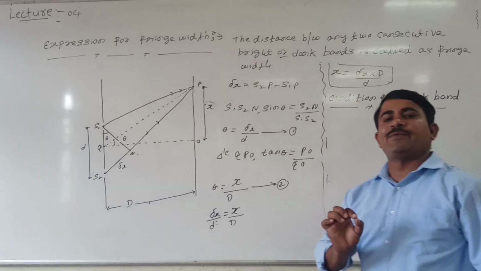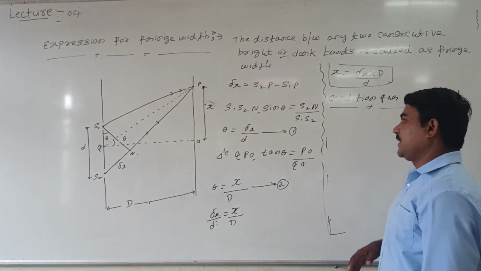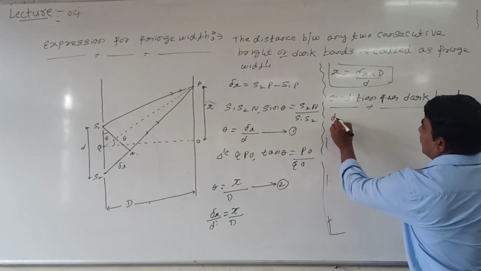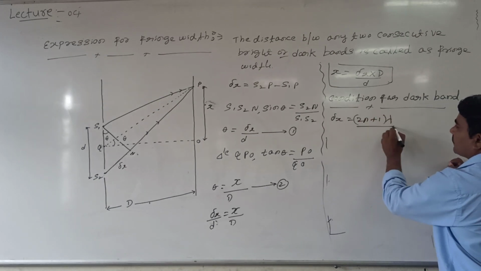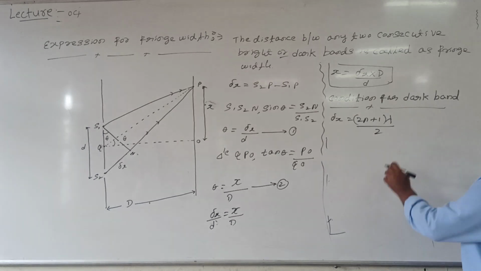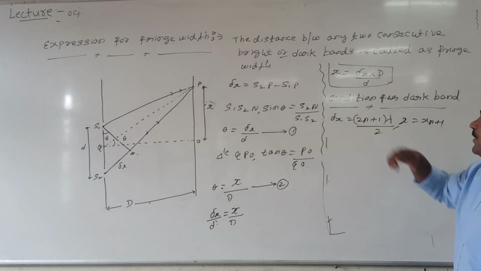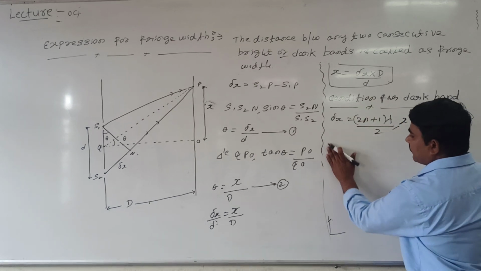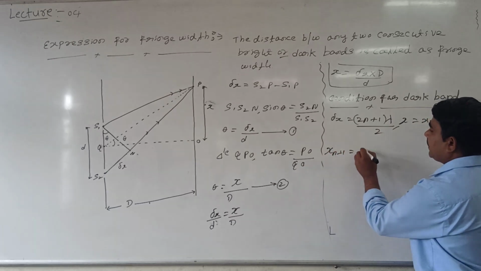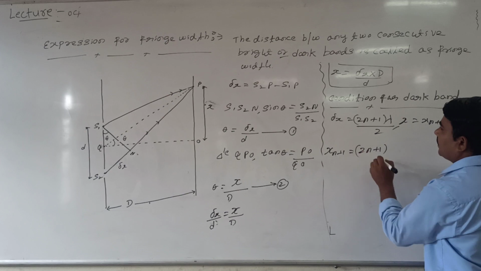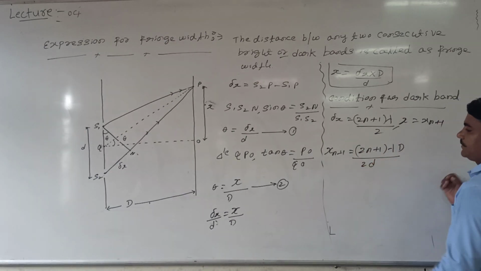For the dark band, we already know the path difference must be equal to 2n plus 1 into lambda by 2. We have already seen this in the last class. And for the dark band, x is equal to xn plus 1. So we put this value, x is equal to xn plus 1, and del x is equal to 2n plus 1 into lambda divided by 2d.